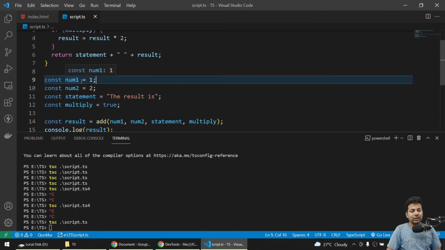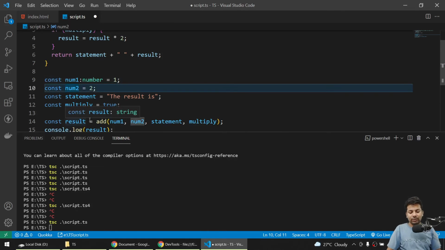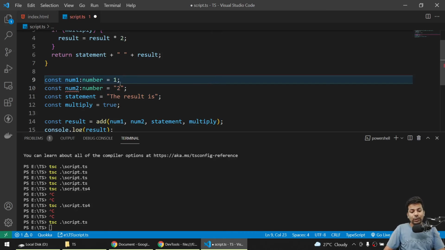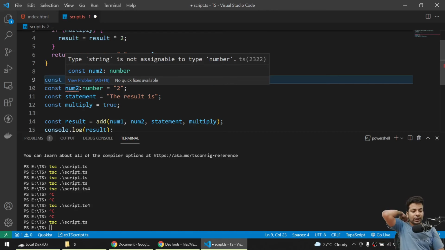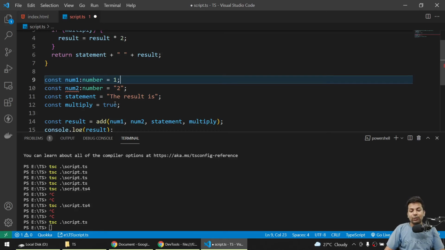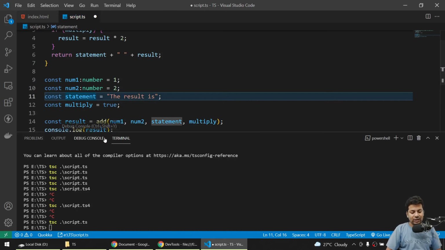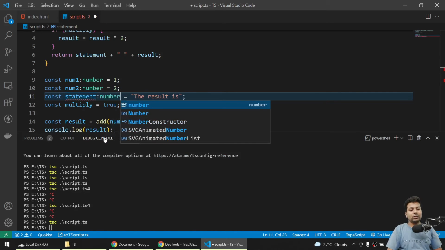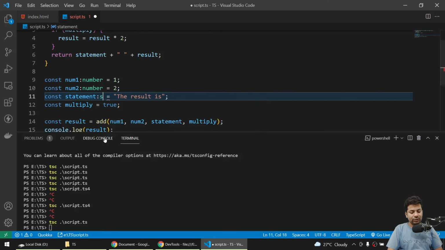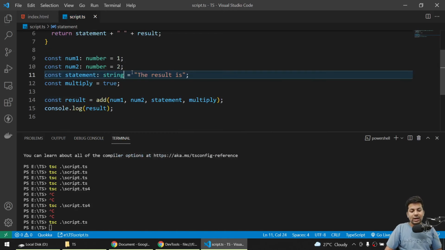So I'll just say this variable will be of type number. See, and this also will be number, but suppose I send it as a string. So it's now showing me string. Okay, your type is string but you have saved the value as number. I'll check, okay, this is a number, so I'll just change back to number. And you can see this is a string, and here if I say number statement, you are wrong. Now if I change back to string, you can see everything looks fine.